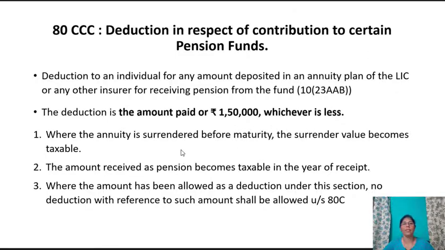Where the annuity is surrendered before maturity, the surrender value becomes taxable. The amount received as pension becomes taxable in the year of receipt. Where the amount has been allowed as a deduction under this section, no deduction with reference to such amount shall be allowed under section 80C.